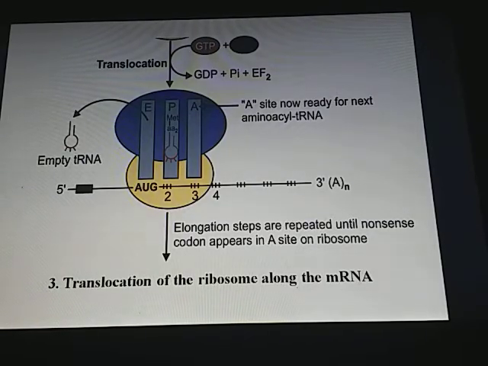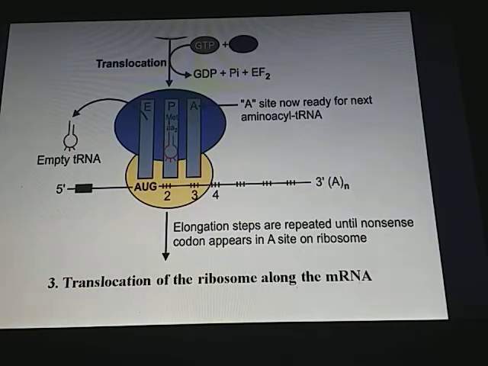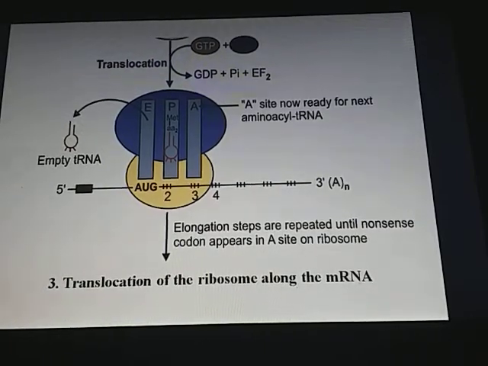Here is a diagram which shows the translocation of ribosome along with the mRNA. So the A site is ready for another amino acyl tRNA, and the elongation steps are repeated until the nonsense codon appears in the A site on the ribosome and the translation stops.